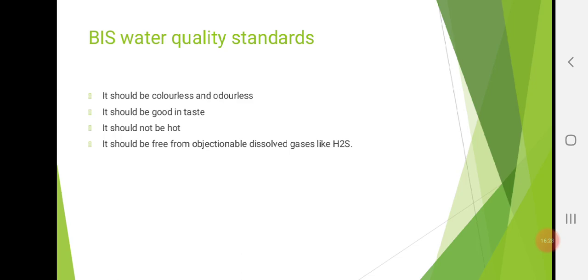It should be reasonably soft. Total hardness should be less than 500 ppm. It should be free from disease-producing microorganisms. Chloride, fluoride, and sulfate content should be less than 250 ppm, 1.5 ppm, and 250 ppm respectively. So these are the standards set by BIS. So what is BIS? You can Google it.